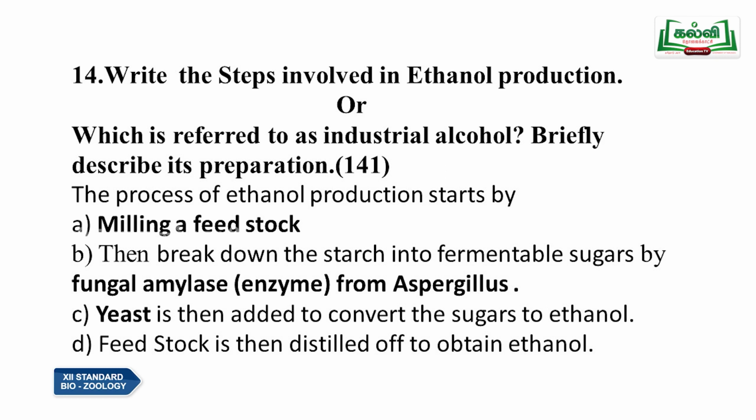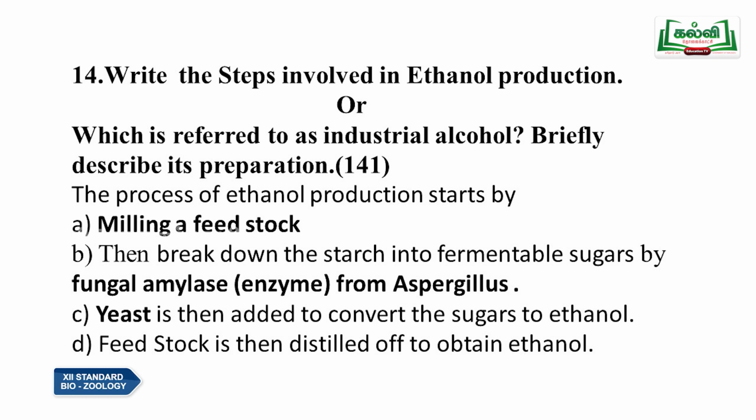Amylase is an enzyme which breaks down the carbohydrates into smaller molecules of glucose. So, that yeast is then added to convert the sugars to ethanol, and then the feedstock is distilled off to obtain the ethanol. So, these are the steps we have to write for the preparation of industrial alcohol.